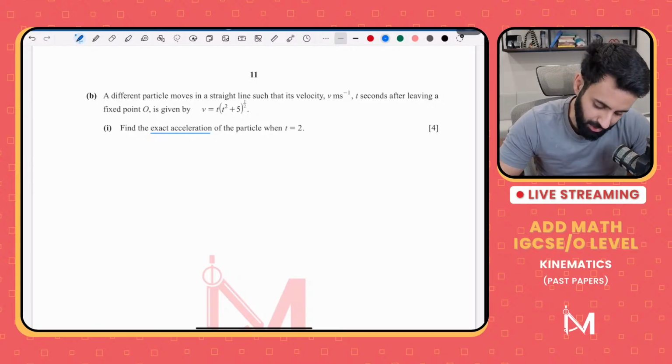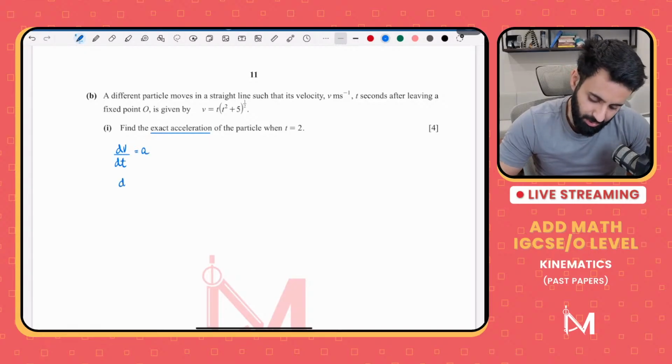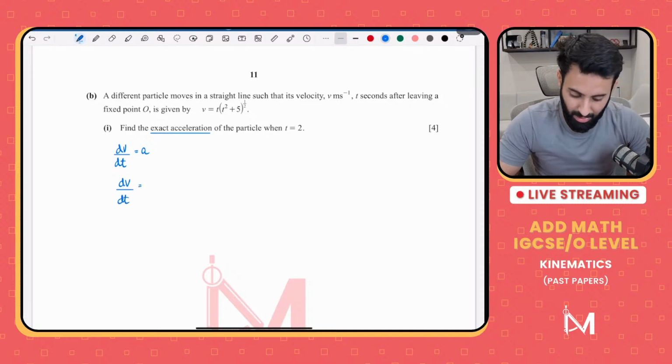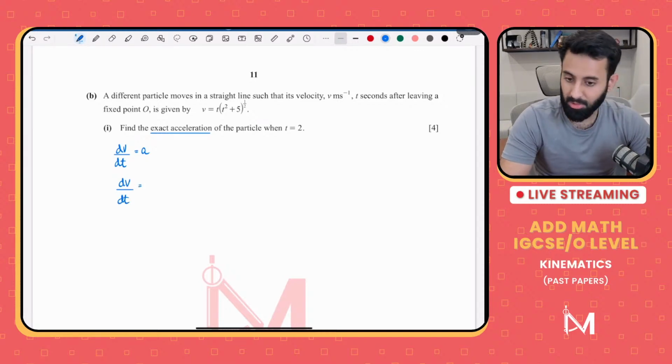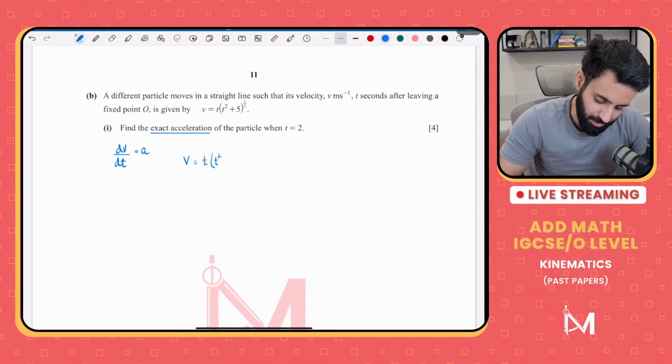We're going to differentiate. When you differentiate velocity, dv upon dt is equal to a. So let's differentiate velocity. We'll have to use the product rule over here. I guess that's why it's a 4-mark question. Velocity is t times (t squared plus 5) to the power half.